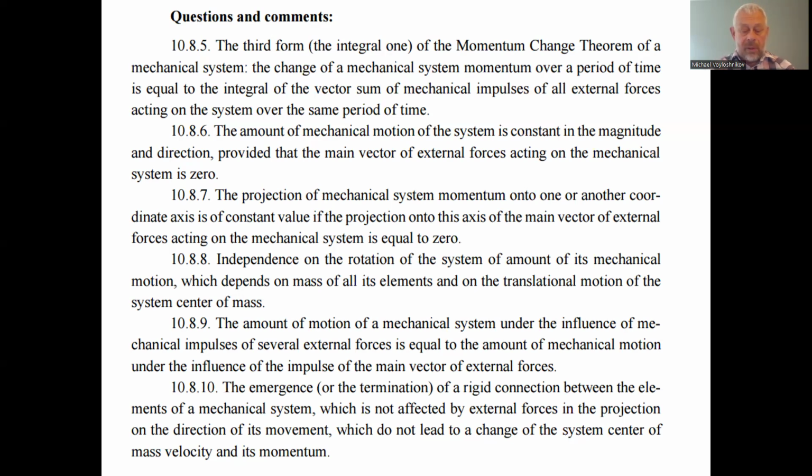10.88, the amount of mechanical motion of the system is independent of its rotation, and depends on the mass of its elements and on the translational motion of the system center of mass. So if we have the mechanical system as we considered in the first exercise, we can consider the rotation as the instantaneously translational motion of all discrete elements of the mechanical system. In this definite case, we can reduce the rotation of the mechanical system, as we have an equilateral triangle connection of three concentrated loads and the connections are weightless.